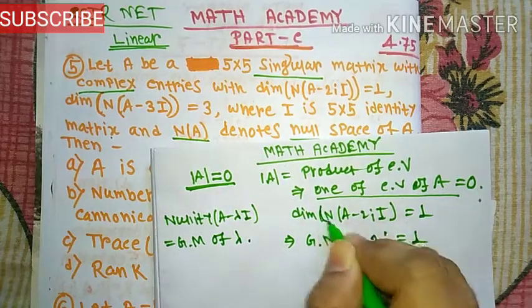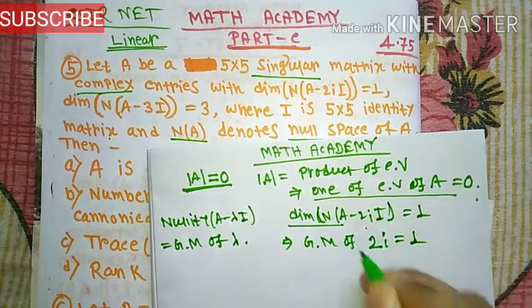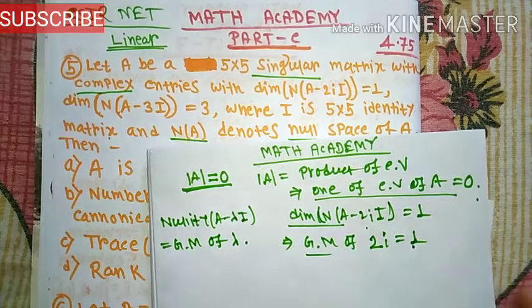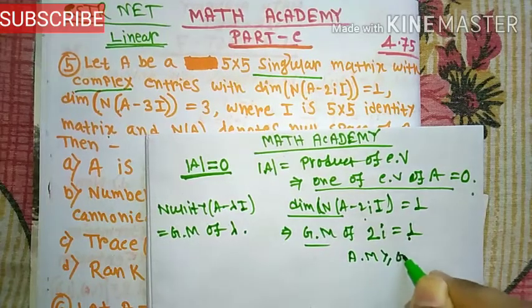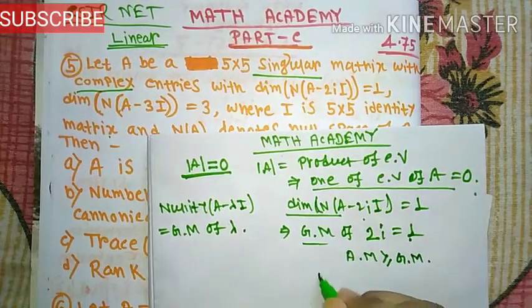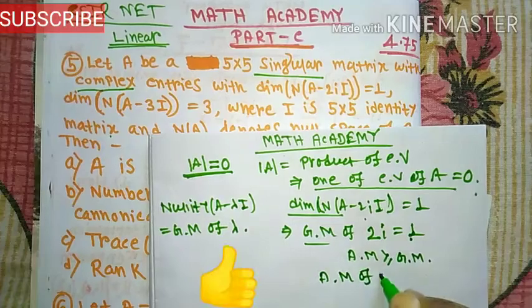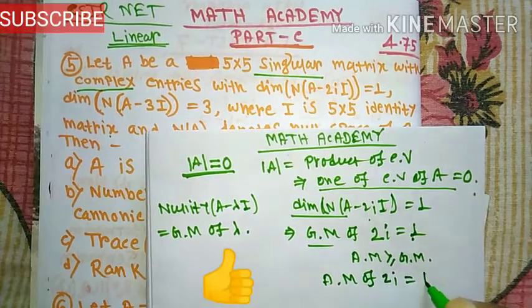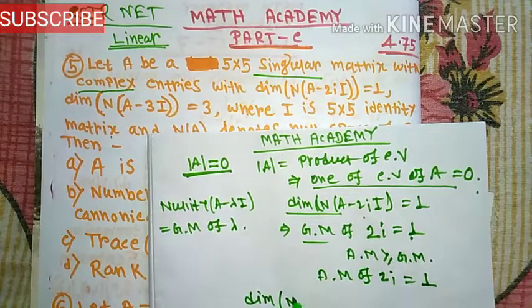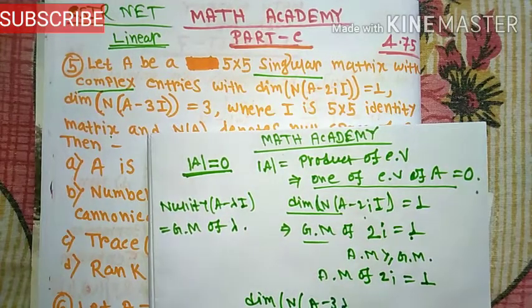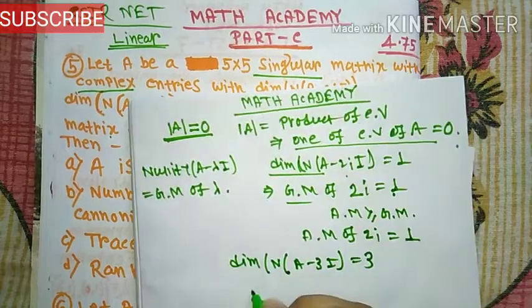Dimension of null space means nullity, so nullity of 2i is 1. It is given that, and also we know that AM is greater than or equal to GM, so AM of 2i is also 1.